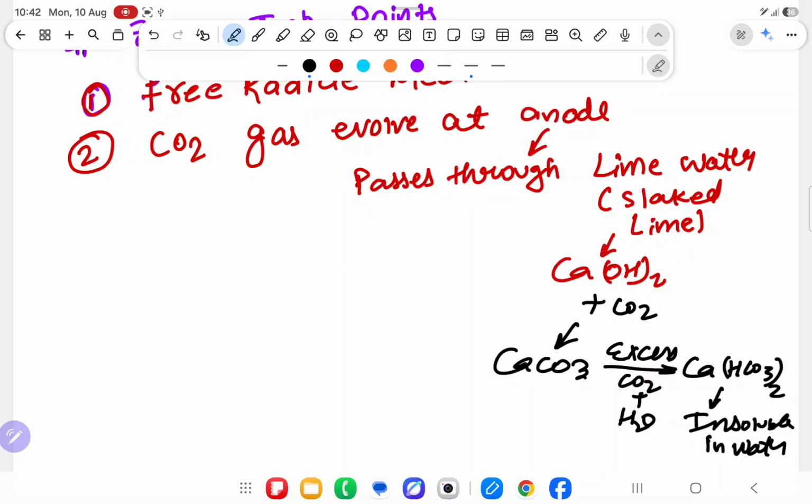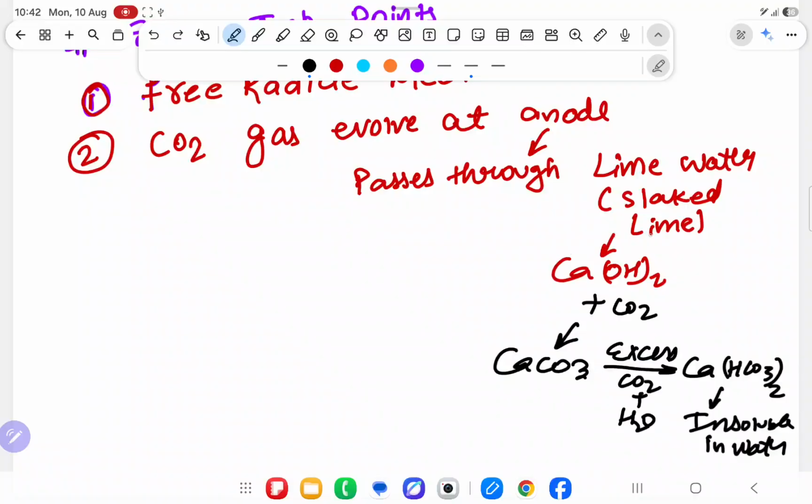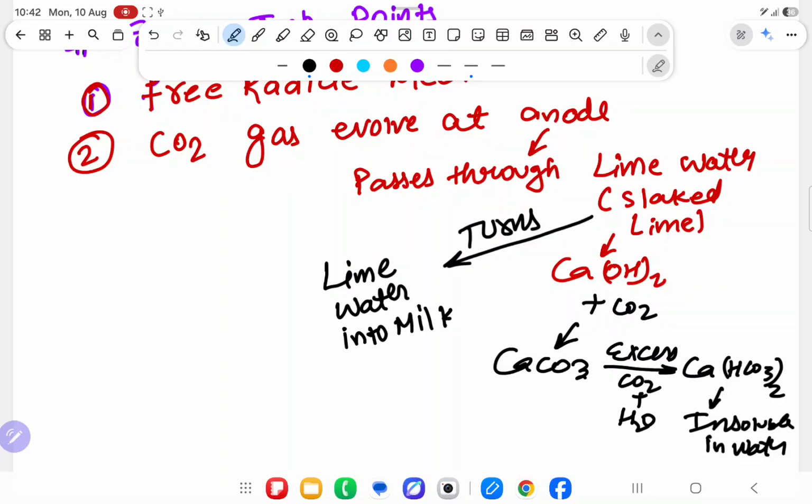Carbon dioxide gas evolves at anode, passes through lime water, and turns lime water milky white. You have studied in class 10th that lime water converts to milky white in the presence of carbon dioxide.